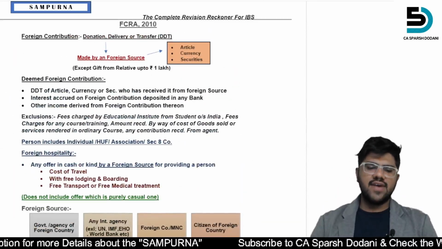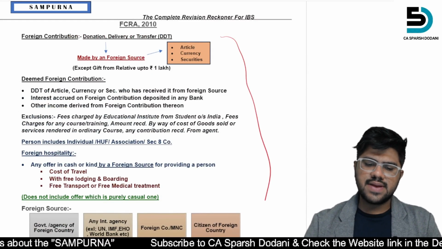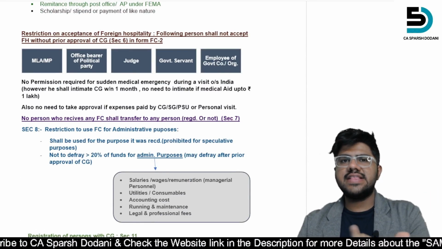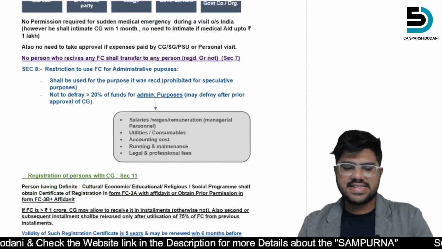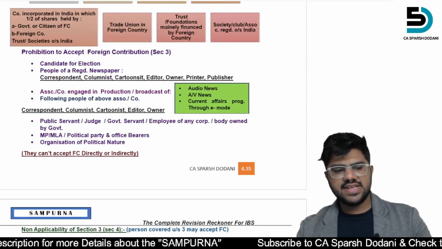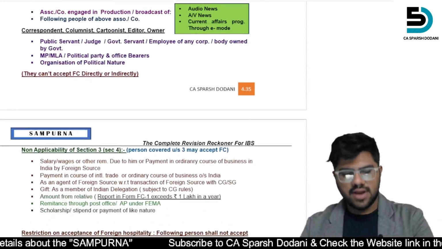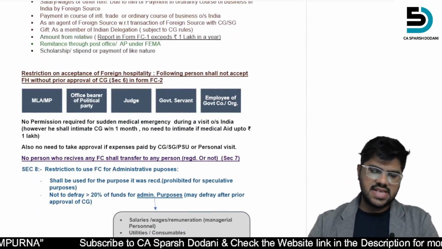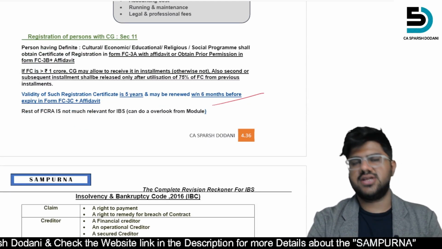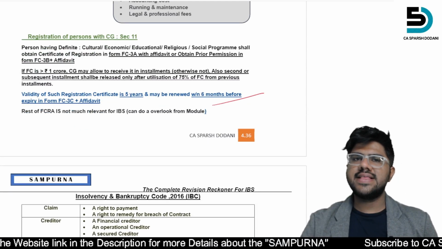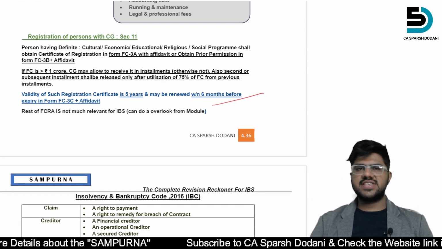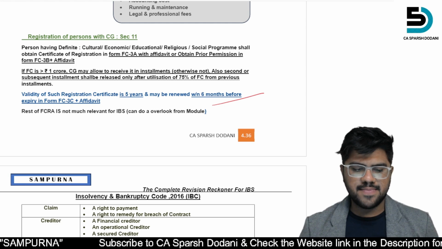Then FCRA, likewise, the whole FCRA is summarized and compiled very well, in a way that you can understand very easily. The whole FCRA is compiled, starting with the definition and prohibition, foreign source, non-applicability, restrictions, and then the registration. They have a question regarding this registration as well in the Samadhan, as well as in the case studies by ICAI. And I hope that one question may appear from FCRA in your CA Final Paper 6.